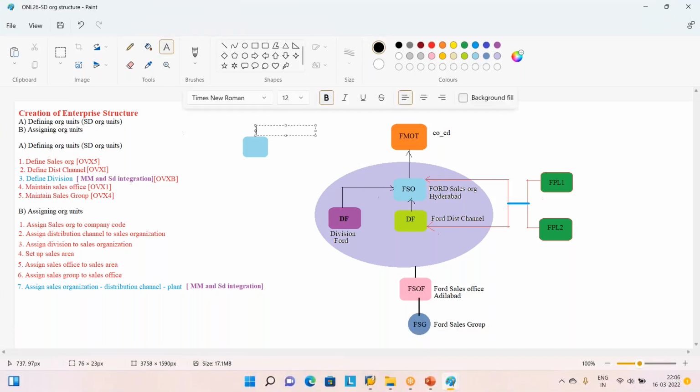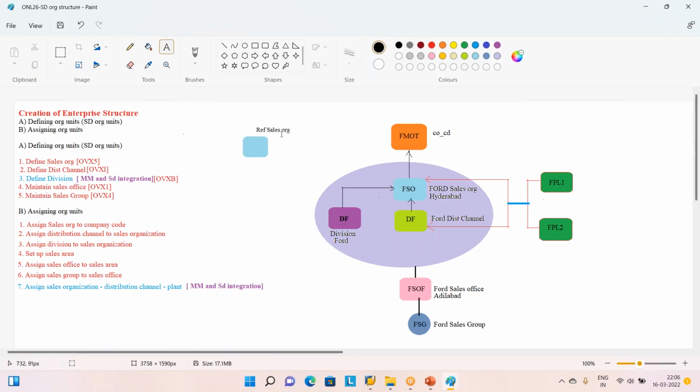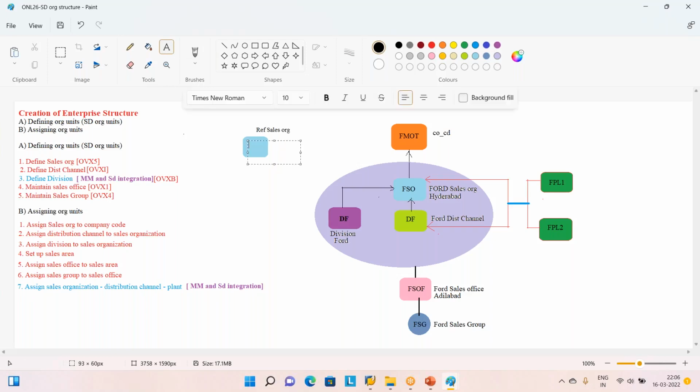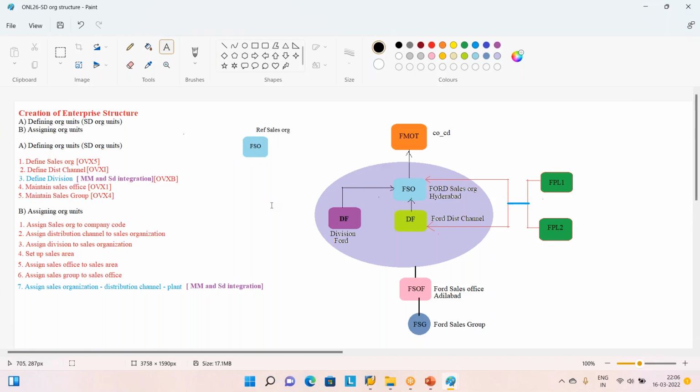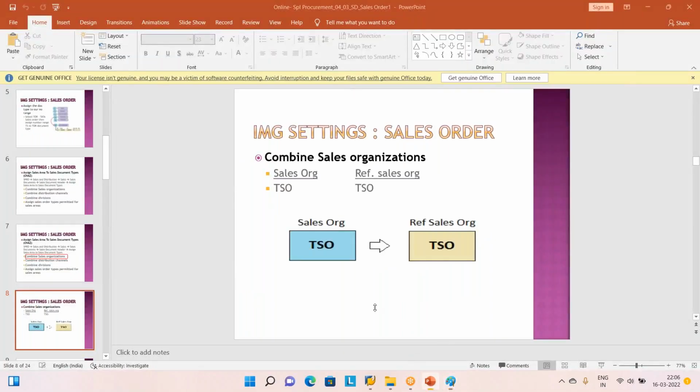This is reference sales organization. SAP expects that please create one more sales organization for reference sales. Instead of that, I will say FSO only.